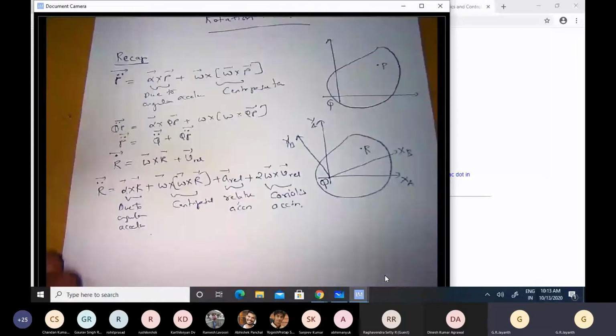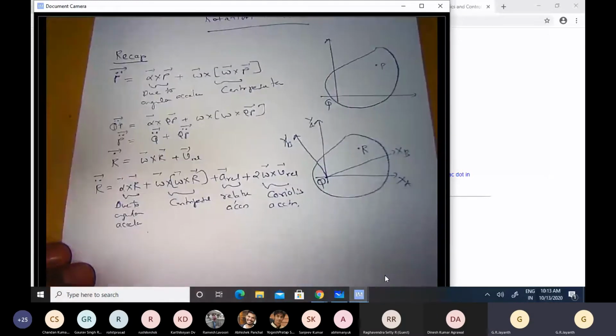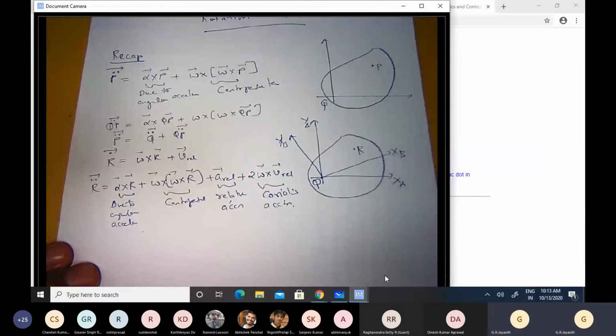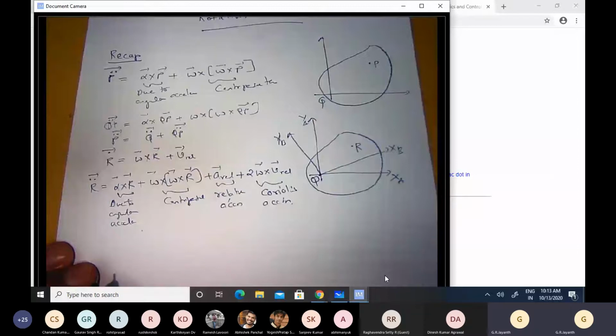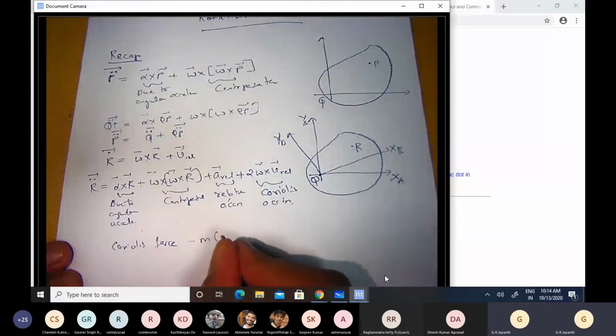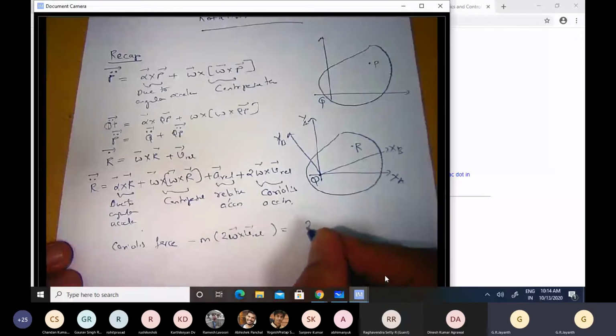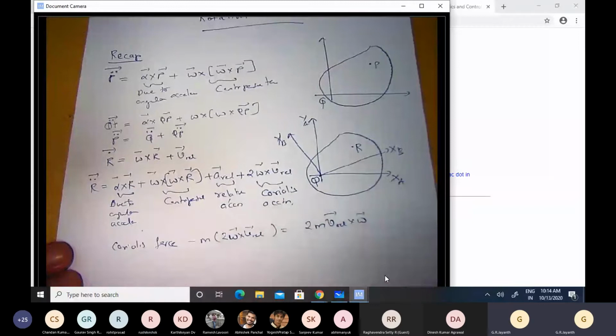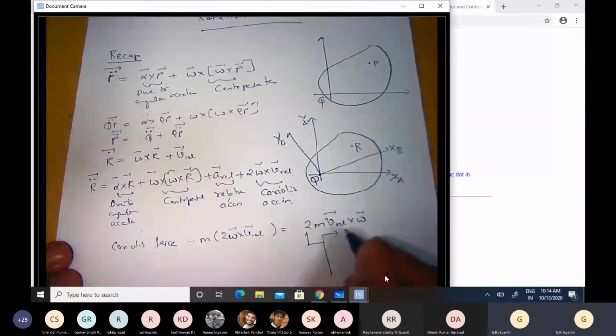So this was relatively unfamiliar to us, whereas the other terms were relatively, intuitively clear. So we talked a little bit about Coriolis acceleration and its associated Coriolis force, which we defined as minus m times the acceleration, 2 times omega cross V relative, which turns out to be 2 times m times V relative cross omega, because A cross B is minus B cross A. So this we saw had a major effect on very many things on our planet, including creation of cyclones or hurricanes, then the trade winds.